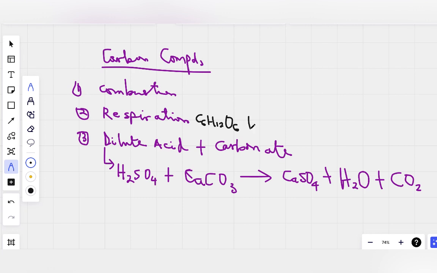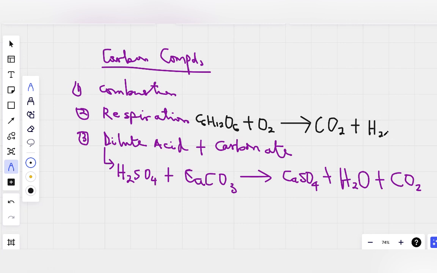C6H12O6 reacts with oxygen, which is the air we breathe in. When food and oxygen react together in our body, they produce carbon dioxide, water, and energy. See, another way of getting carbon dioxide in the air.